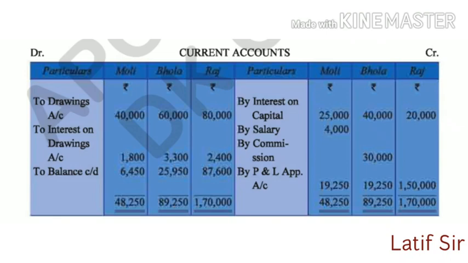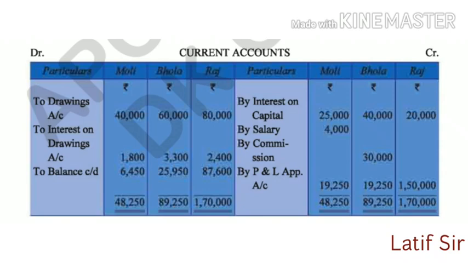Now see the partners' current account, where only the appropriation has been posted. Whatever was on the debit side of the P&L appropriation is now posted on the credit side: interest on capital of the 3 partners, salary of only Molly, commission of only Bhola, and the profit distribution between the partners after necessary adjustment, that is, after giving the guarantee to Raj. The remaining amount of profit is shown here. On the debit side, along with interest on drawings, the drawings have been shown. Remember that the drawings are shown here, and interest on drawings, on the credit side of the P&L appropriation, is posted on the debit side of the partners' current account.